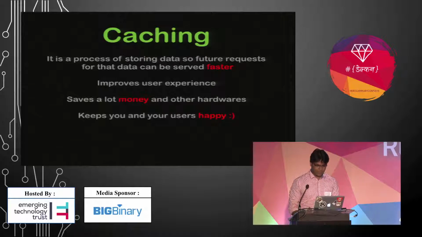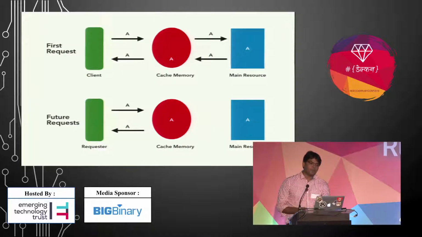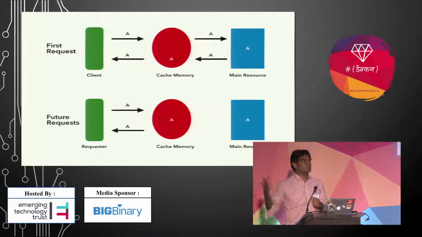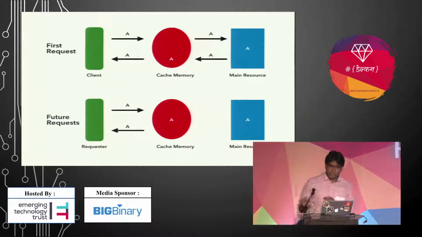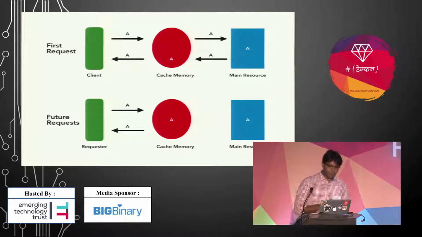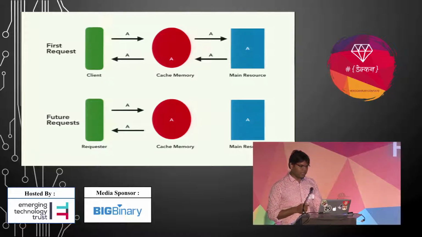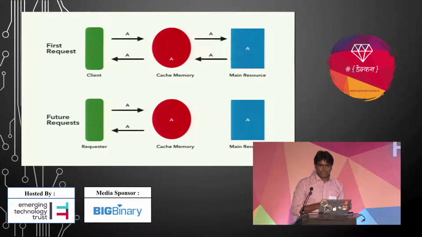So this is the basic diagram of how cache memory works. You see here, the first request goes from the client to the server. It goes to the cache memory, and the cache memory doesn't have that data, so it goes to your main resource, maybe your database or some kind of API, fetches from there and stores it in the cache memory. For future requests, it will fetch from the cache memory.